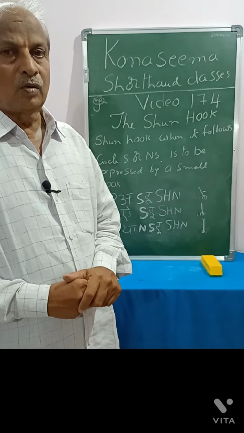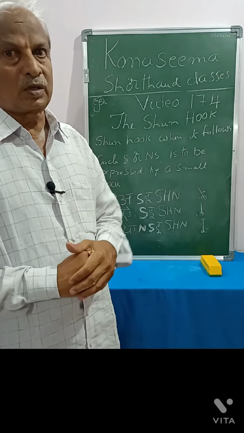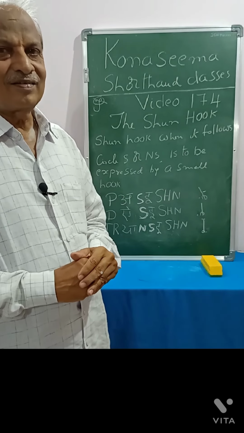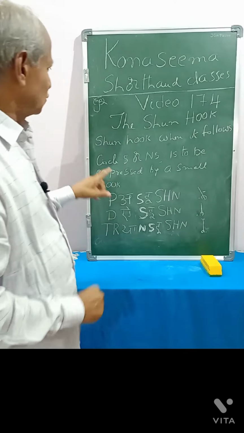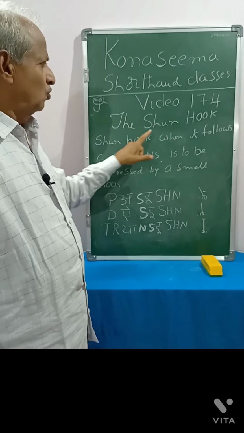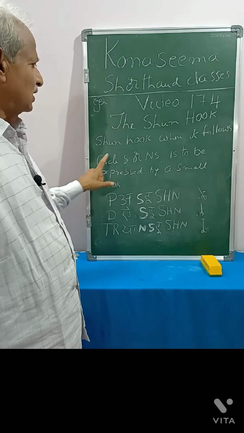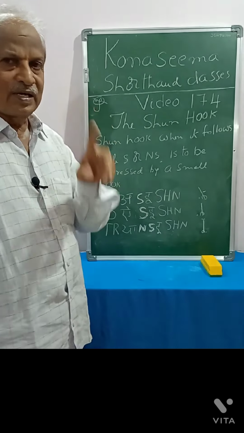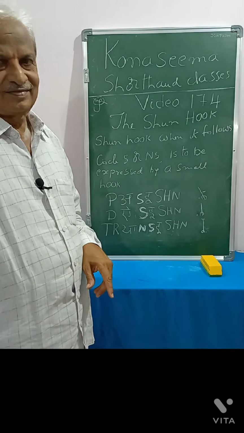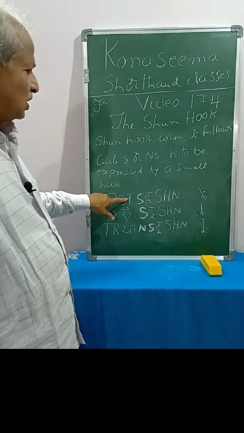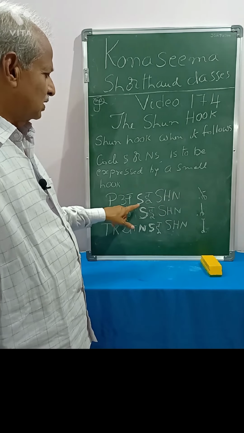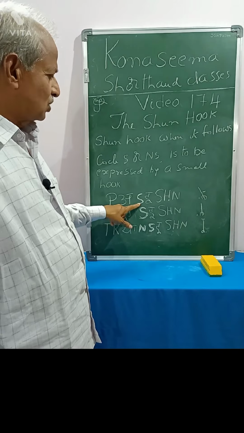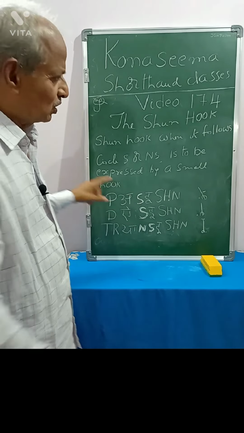Now, we will learn about placing the Shun hook after circles or in a circle. You see, the Shun hook, when it follows circles or NS, is to be expressed by a small hook like this. Position: Shun is following the circle, so in the same motion we will write the Shun hook.